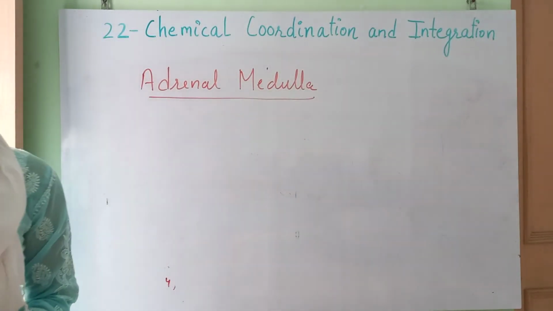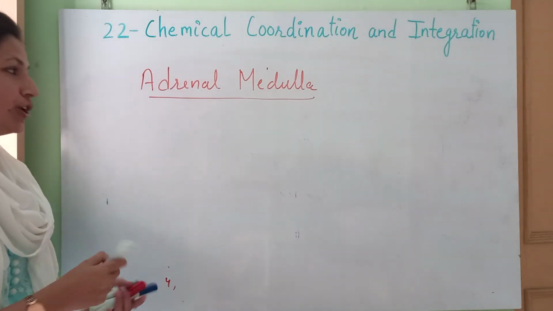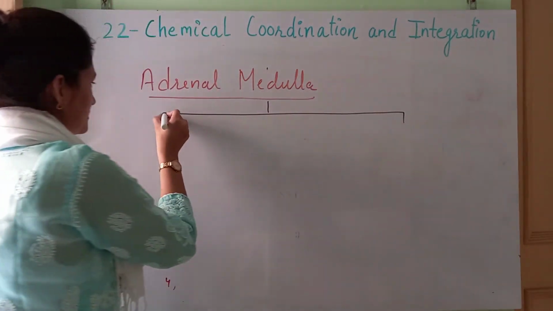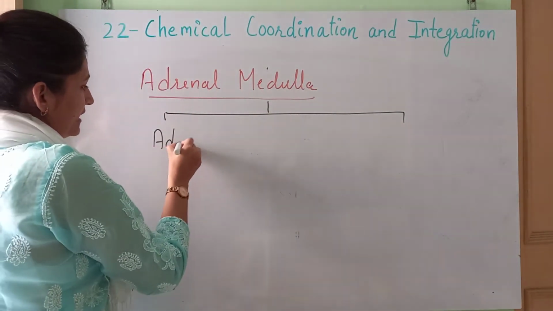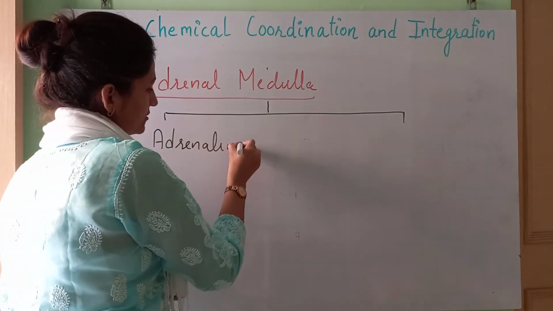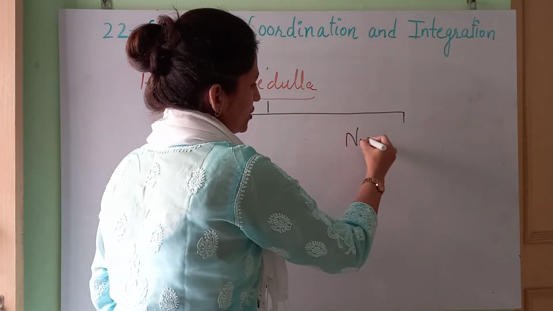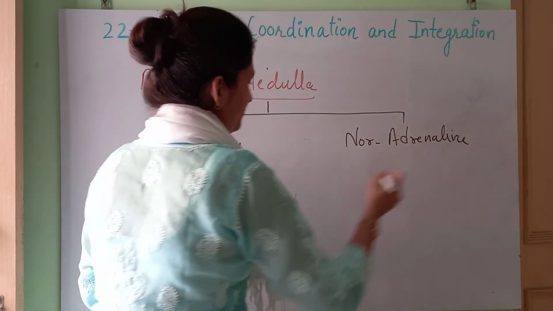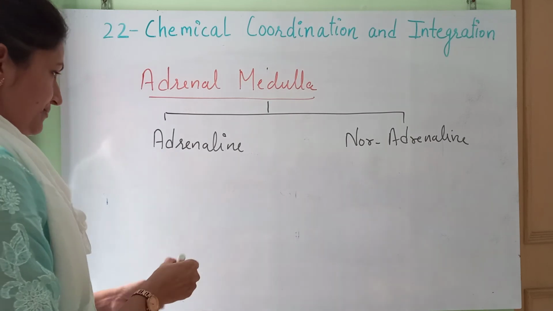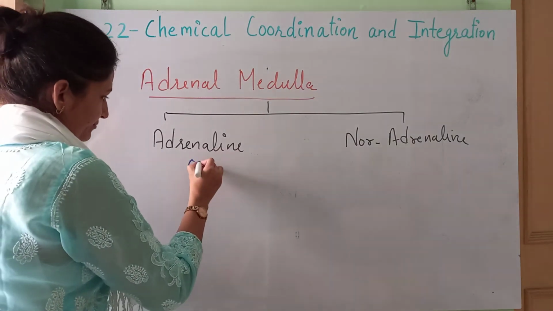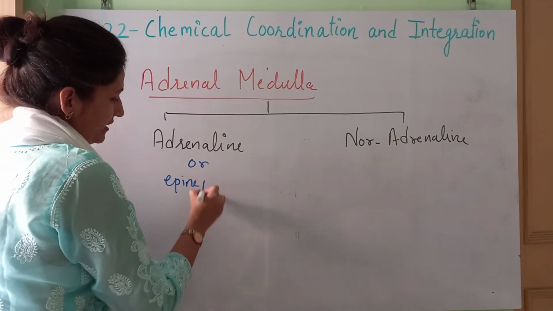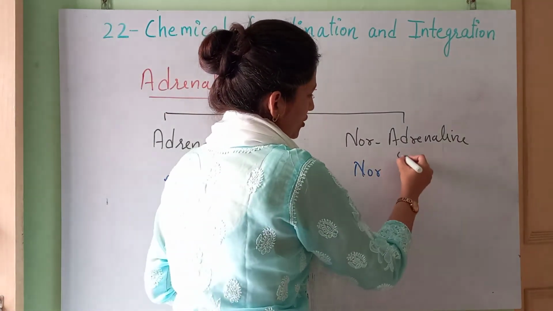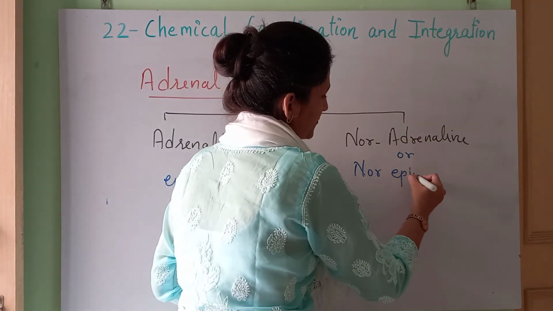Adrenal medulla is mainly responsible for secreting two hormones: adrenaline and noradrenaline, which are also termed epinephrine and norepinephrine.